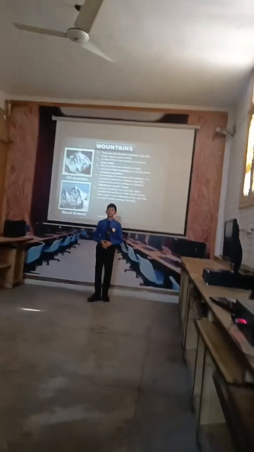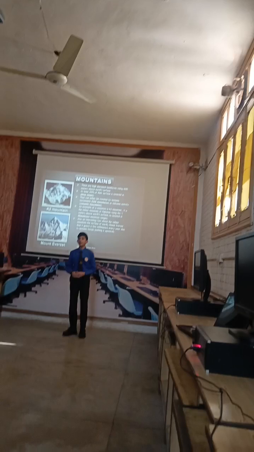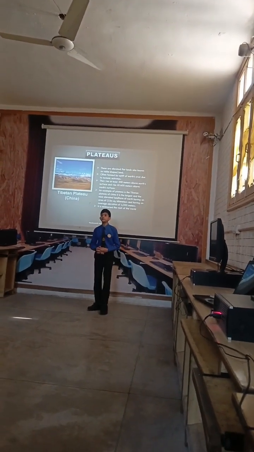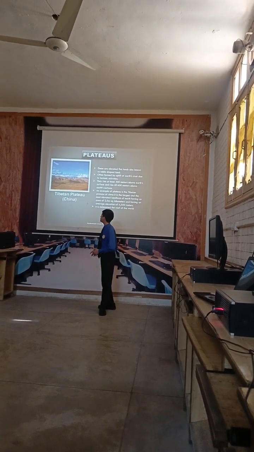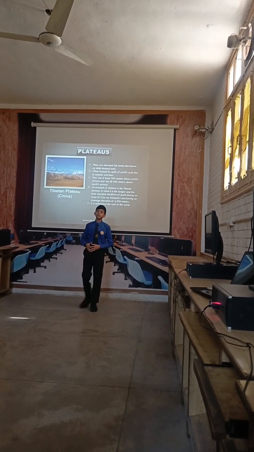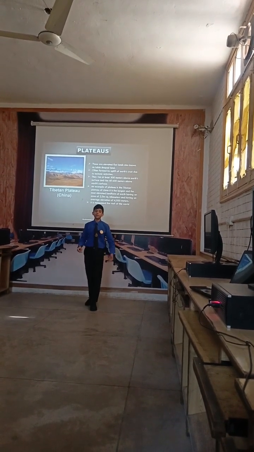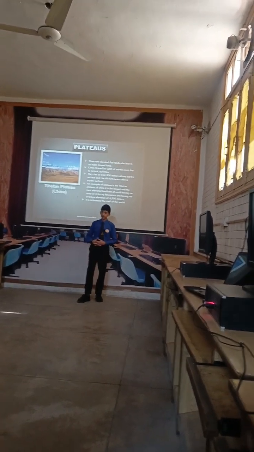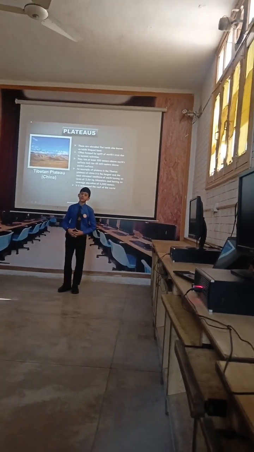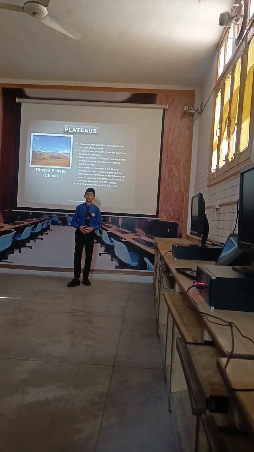So now I would like to discuss the second major landform of Earth, plateaus. These are elevated flatlands, also known as table-shaped land, due to their table-shaped look. They are often formed by uplift of Earth's crust. They rise at least 300 meters above Earth's surface and can rise up to 600 meters above Earth's surface.